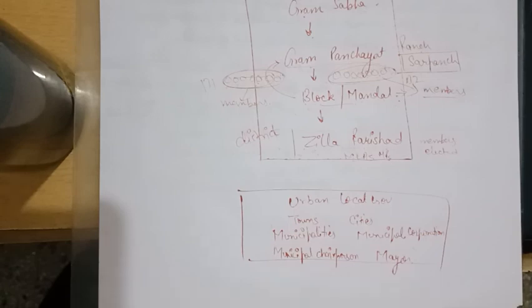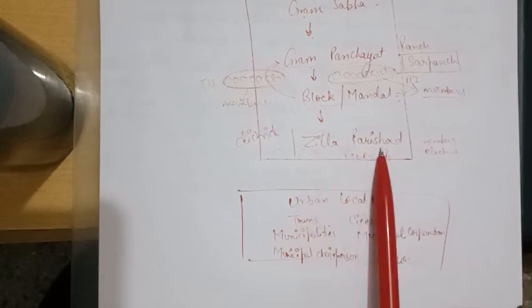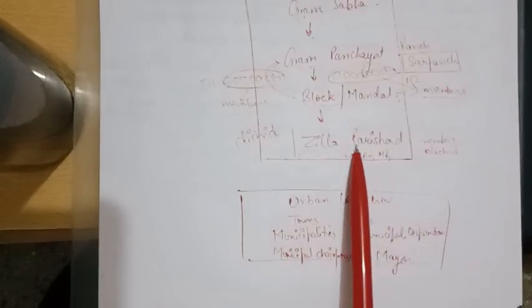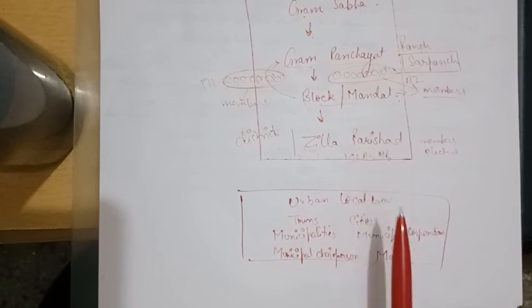So here I will conclude this chapter. I hope the election procedure is clear to you now, that how the Panch and Sarpanch are elected. They are elected by the adult population of Gram Sabha. How the block members are elected. They are elected by the particular Gram Panchayats that come under that block. Gram Panchayat members elect the block members of that area. And Jila Parishad, the members are elected by the people directly, and Jila Parishad is the district parishad, which also includes MLAs and MPs as members.